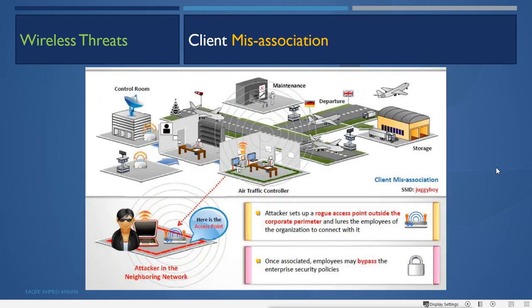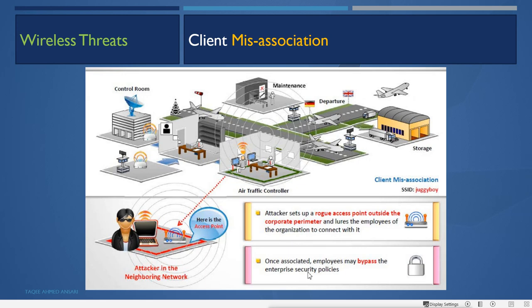Then we have the client misassociation attack. In this, the attacker sets up a rogue access point outside the corporation's perimeter and lures the employees of the organization to connect to it. And once they are associated, employees may bypass the enterprise security policies.